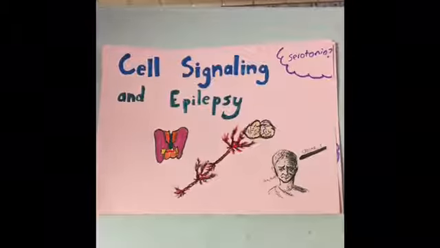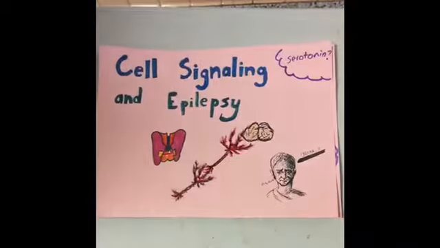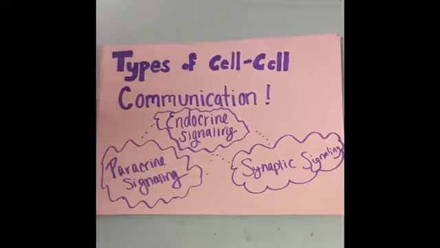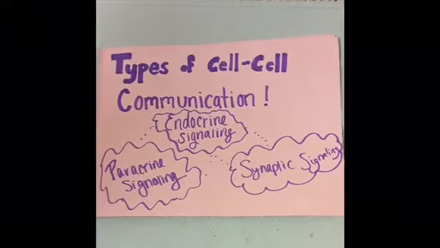Cell signaling in epilepsy. There are three types of cell-to-cell communication: endocrine signaling, paracrine signaling, and synaptic signaling.